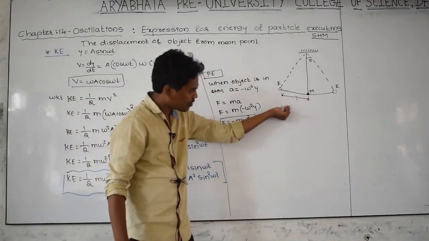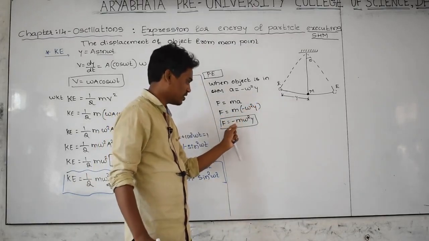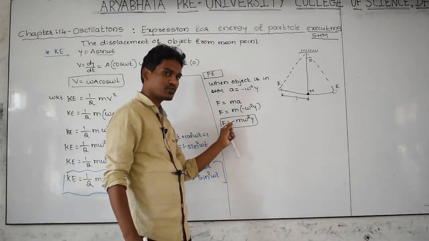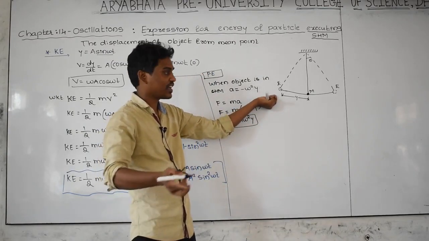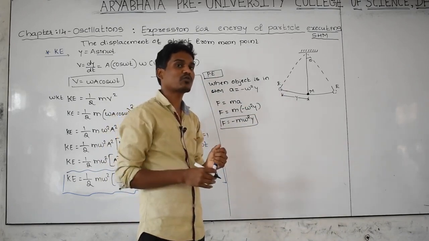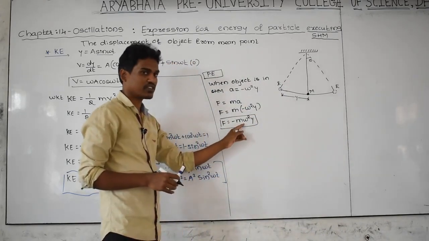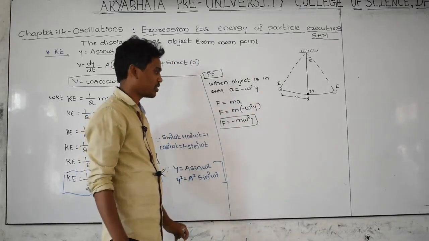If you pull the body to a certain point, what is the force acted on the body by your hand? That is nothing but this force. How much force is acted on the body? How to calculate that? By using this equation.